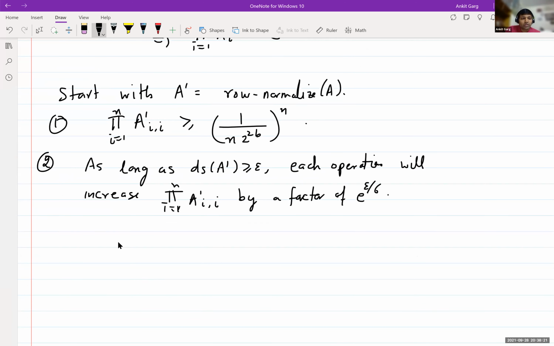And then finally, this quantity is always upper bounded by 1 if A prime is row or column normalized, which it will be during the course of the algorithm.